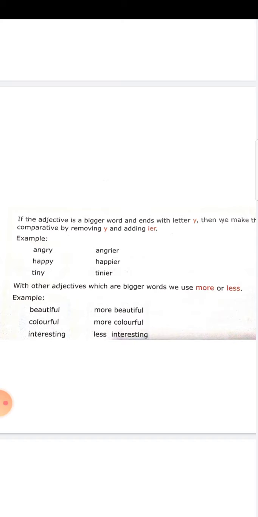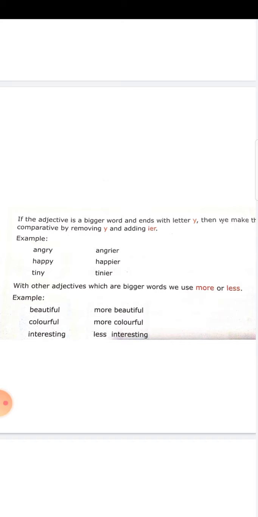Tiny, T-I-N-Y. What is the comparative form? Y changes into IER. So, T-I-N-I-E-R, tinier. Repeat. Angry, angrier. Happy, happier. Tiny, tinier. What is the second rule? If an adjective ends with Y, that will be changed into IER in the comparative form.